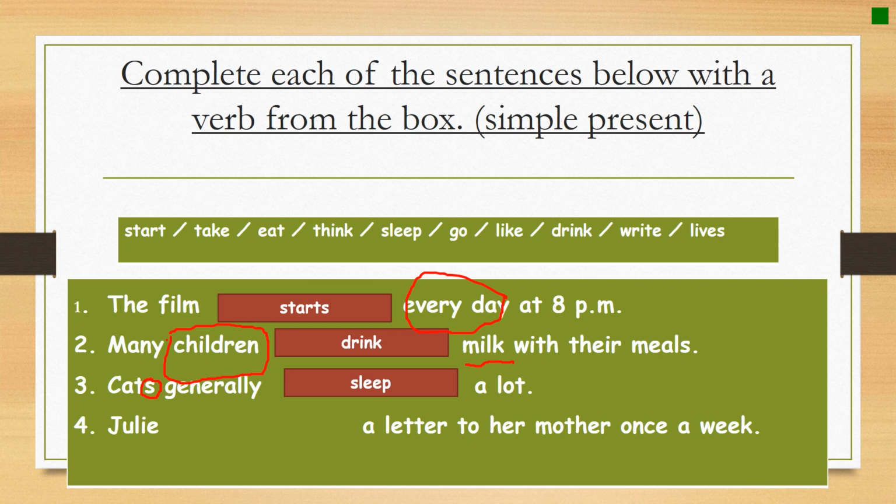Let's move to the fourth sentence. Julie blank a letter to her mom once a week. I want you first to look at Julie, which is a proper noun and it's a singular noun. And look at once a week, which is a time expression that shows us that the action is being done once a week. It means it is being repeated every week. Julie is a singular noun, so I am going to use the verb write. I say Julie writes, because the singular noun takes s with the verb.